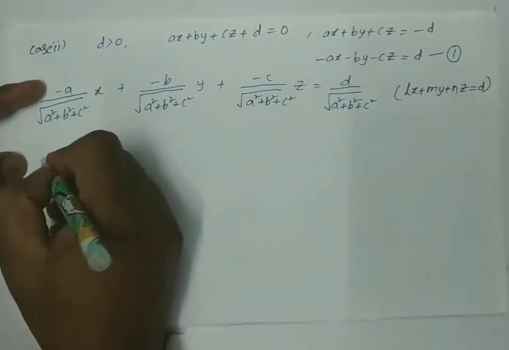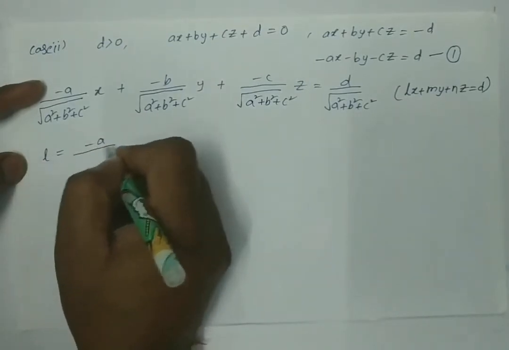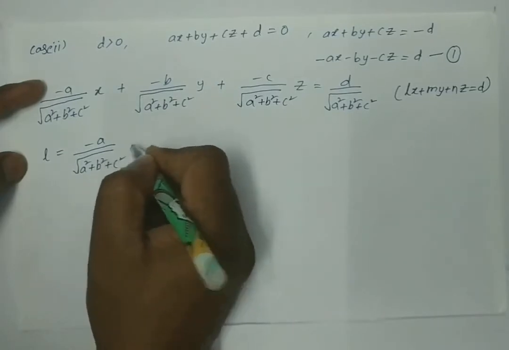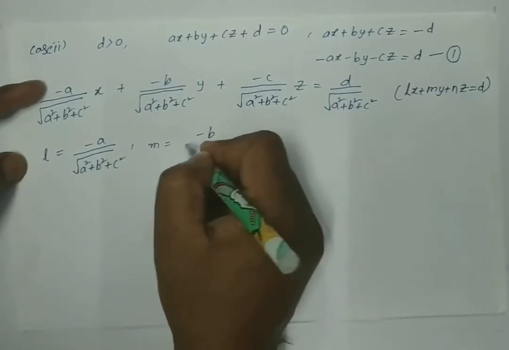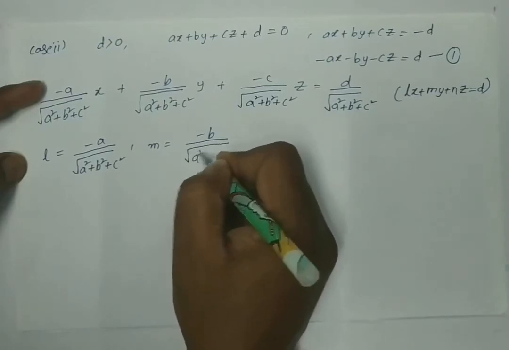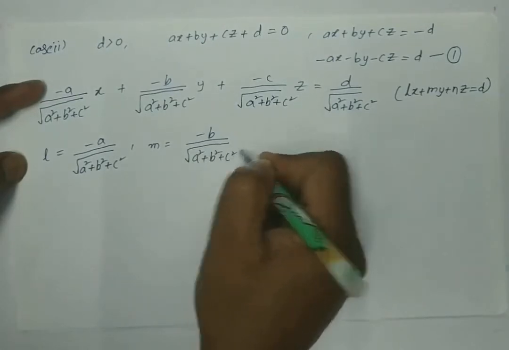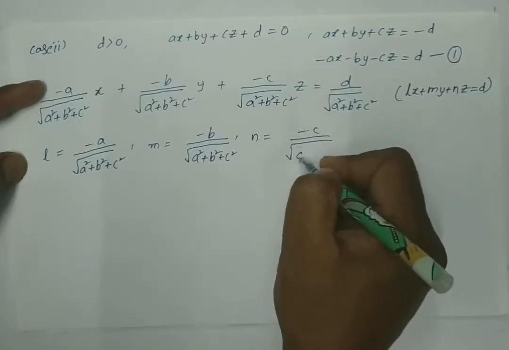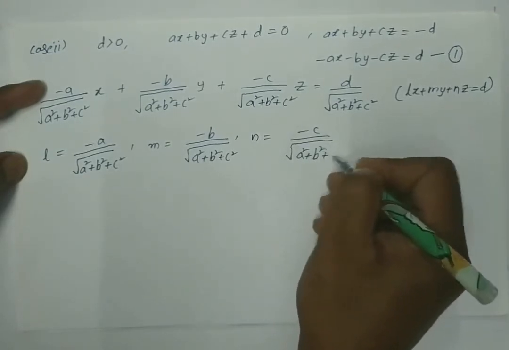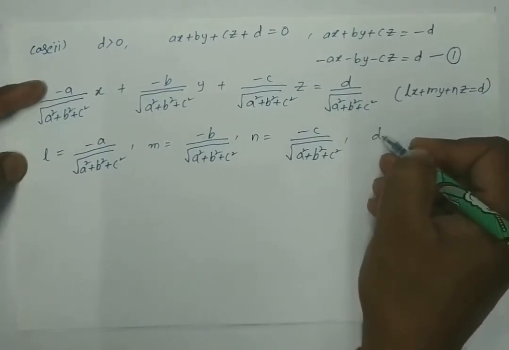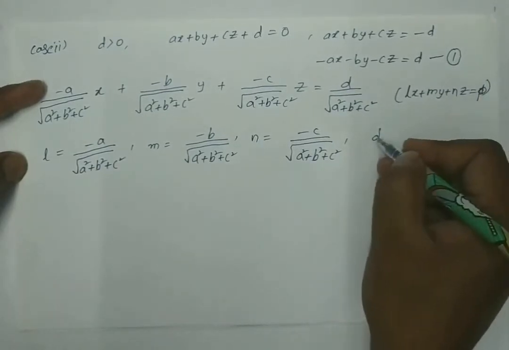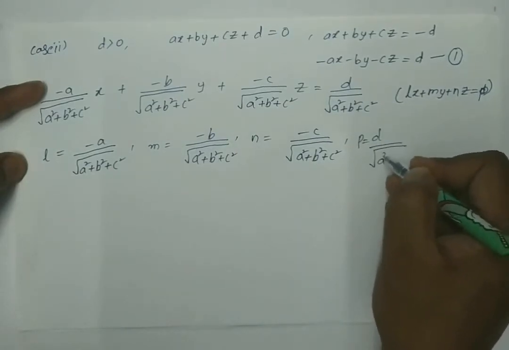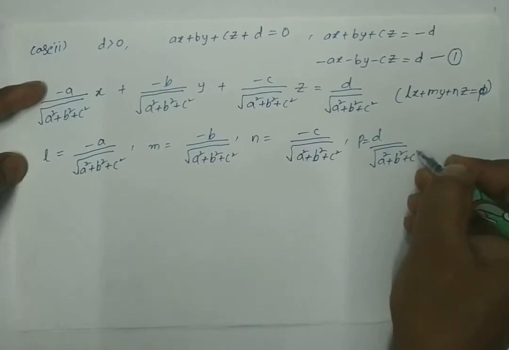Where l is minus a by under root of a square plus b square plus c square, m is minus b by under root of a square plus b square plus c square, n is minus c by under root of a square plus b square plus c square, and p is d by under root of a square plus b square plus c square.